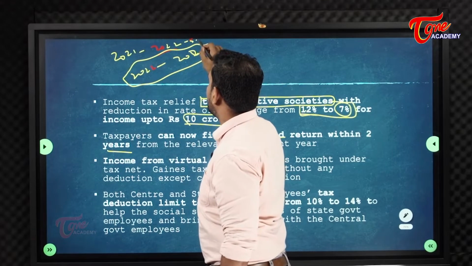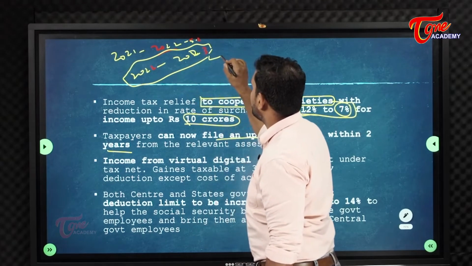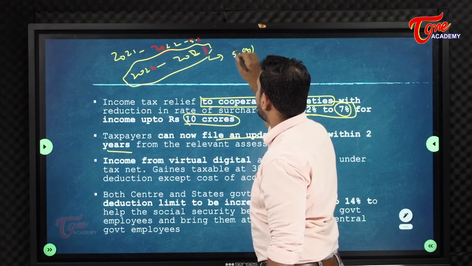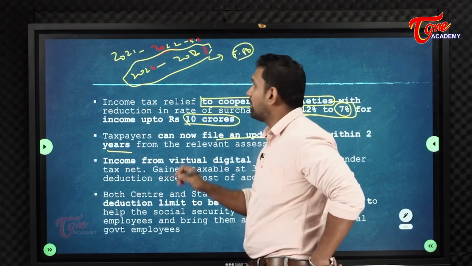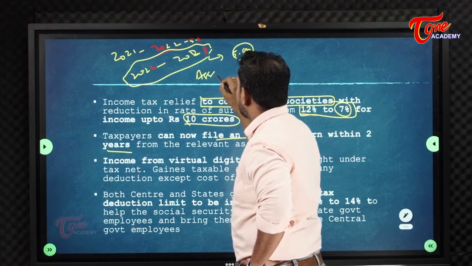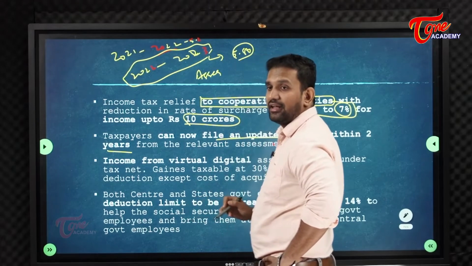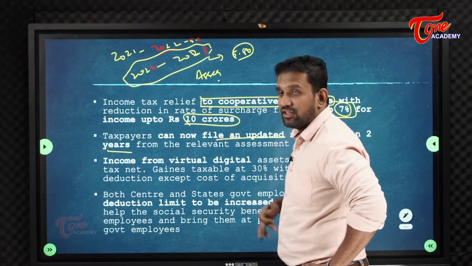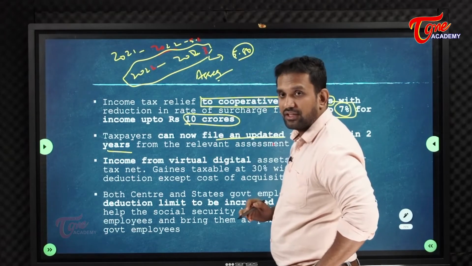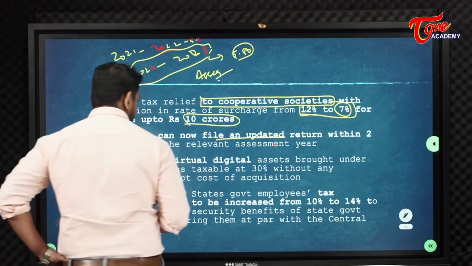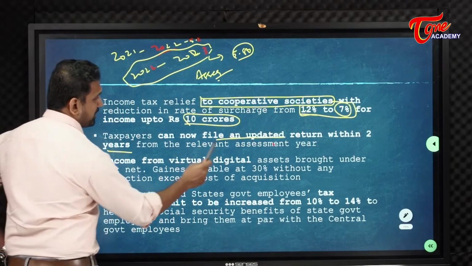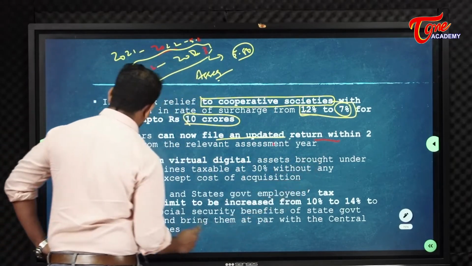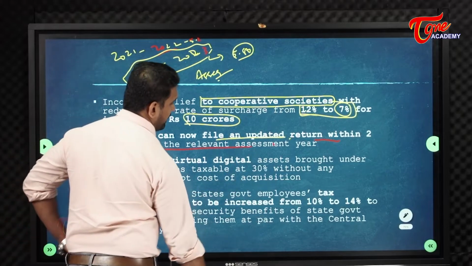Suppose I am earning 5.2, my CA may say maybe he will earn 5.8 this year. If the income tax is assessed for the next year, that is called the assessment year. Taxpayers can now file an updated return within 2 years from the relevant assessment year.